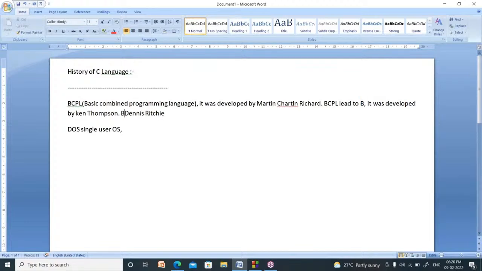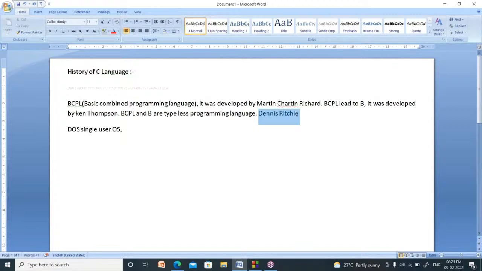The languages BCPL and B are both typeless programming languages. What is the meaning of typeless? In C language, we can find data types: character, integer, float, double, like that. But in BCPL and B, there are no data types. A language without any data type is called a typeless programming language. So these two are typeless programming languages.